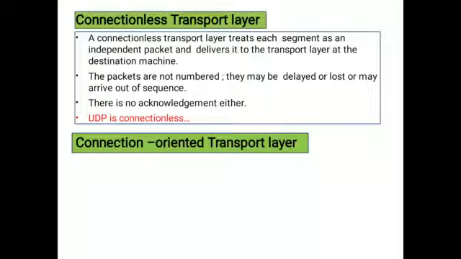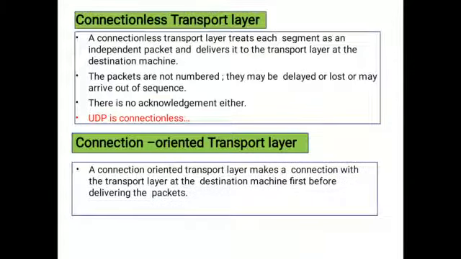In connection oriented transport, the name itself indicates it is based on the connection. So before transmitting the data, first we need to establish a connection. What is a connection? If the sender wants to send any data, first it will take permission from the destination. So it will send a request to the destination node. If the receiver agrees, then only the connection is established and the data is transmitted from sender to receiver.